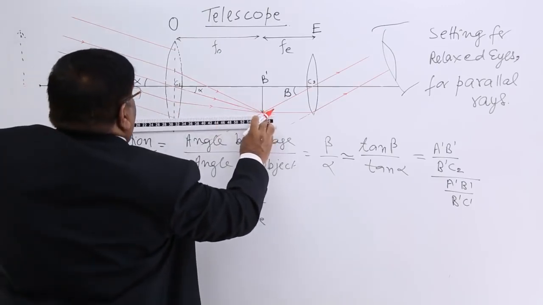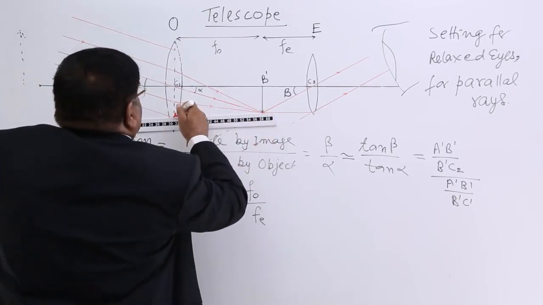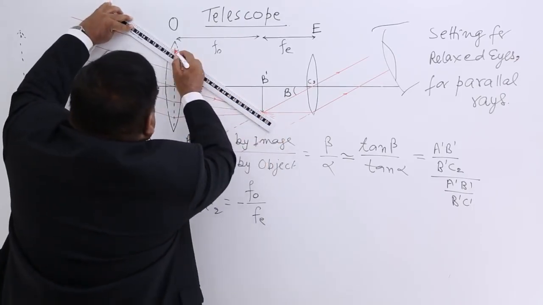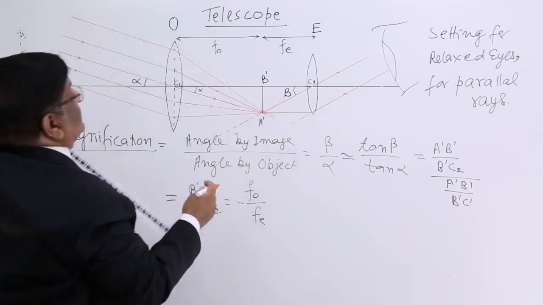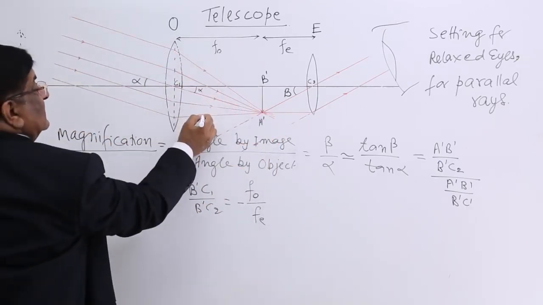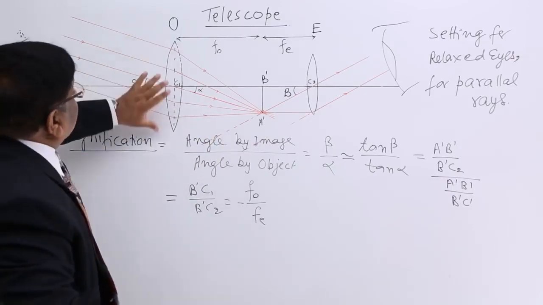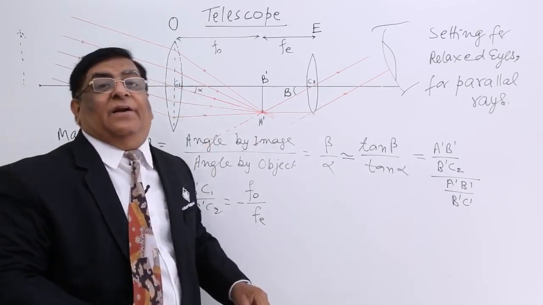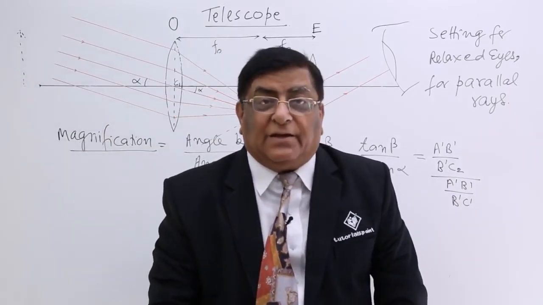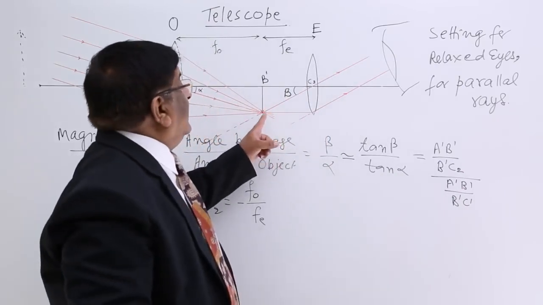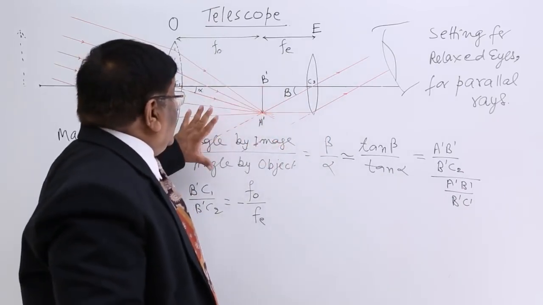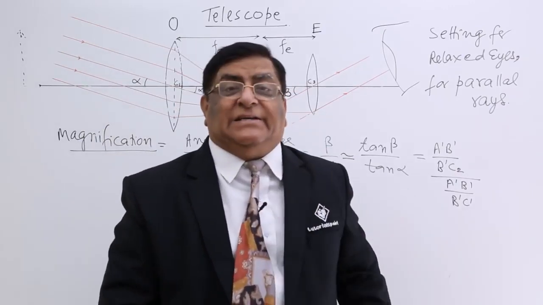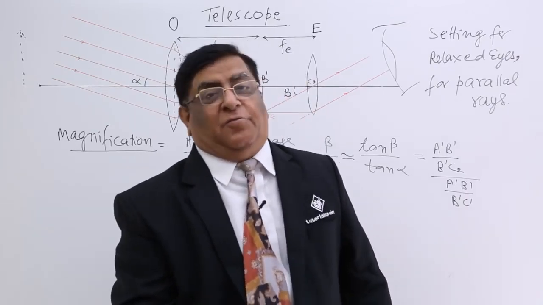So here what we find is that there is a collection which is double the previous collection. So its brightness has increased twice. Now if I increase this area 100 times, then the total rays will also increase 100 times. Then this image will be very bright, and even if I see it larger, magnified, the intensity will not decrease much and I will be able to see it.